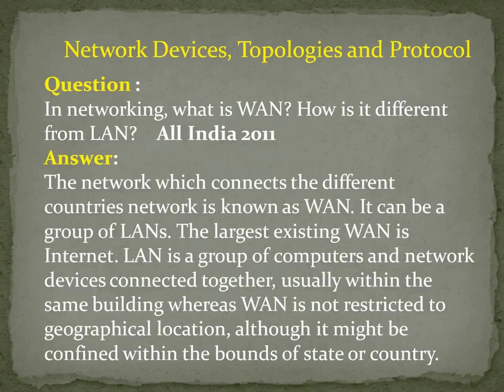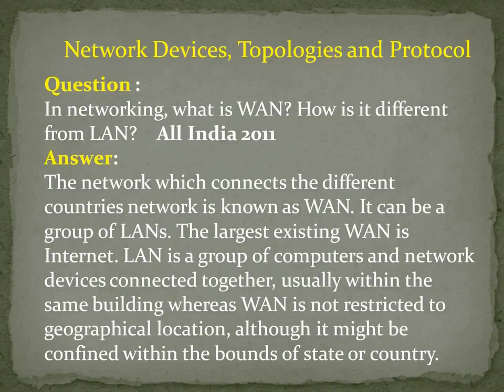Okay. You see, WAN means it is a network which connects the countries, so the biggest WAN is nothing but the internet. Got it? So LAN is a group of computers and network devices connected together, usually within the same building. We have seen what is called WAN, and now we are going to see what is LAN. LAN means local area network. Very simple. All the computers connected together within a building is called a LAN.